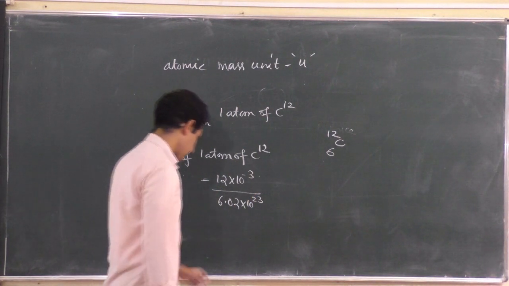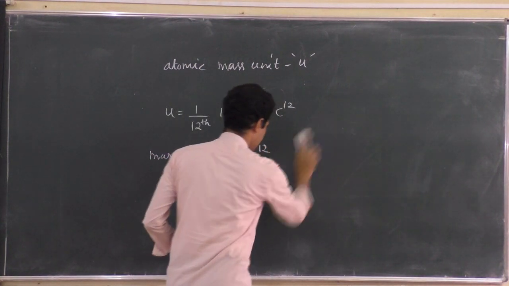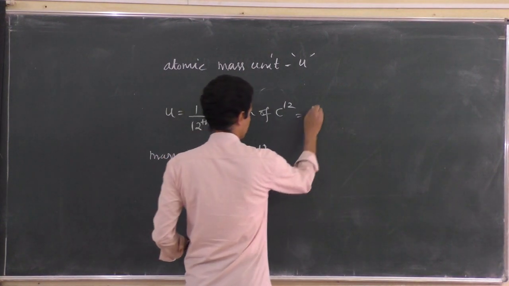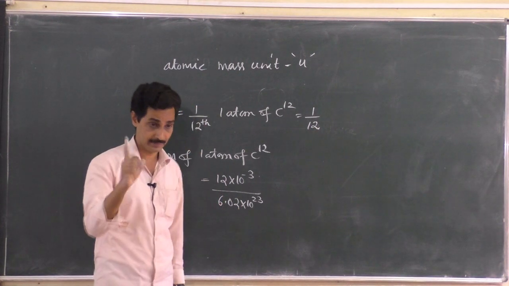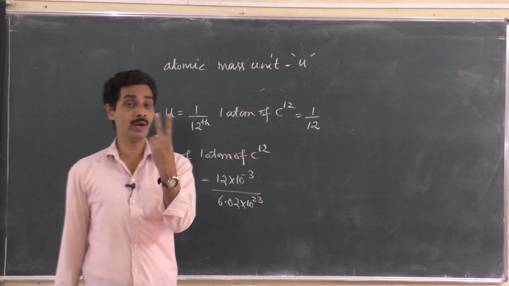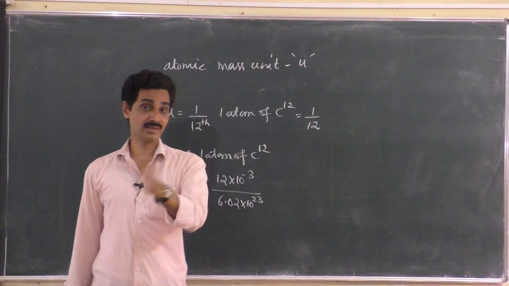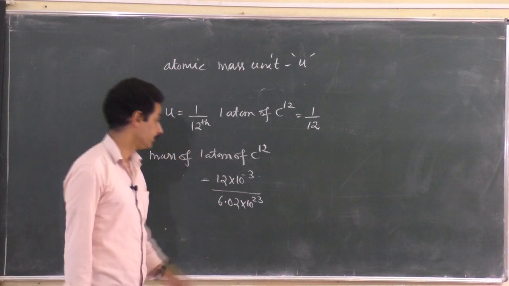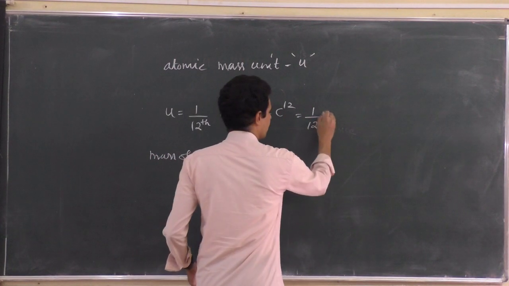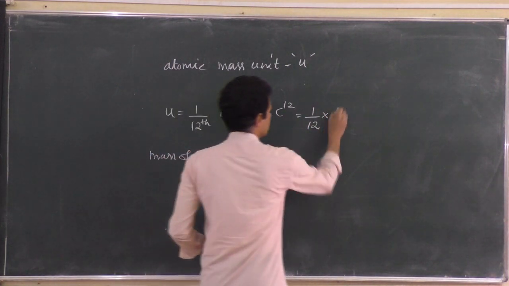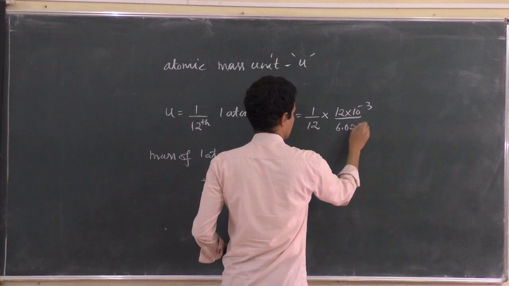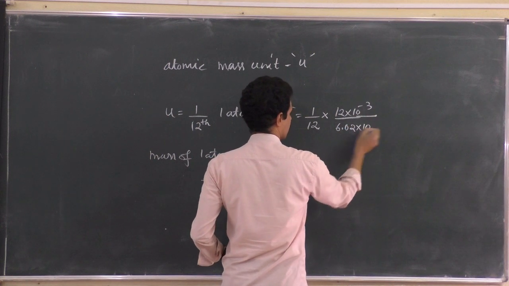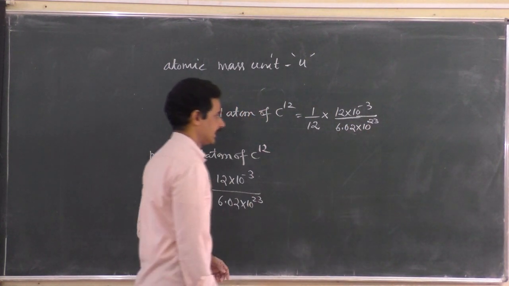But what is the atomic mass unit? It is 1 by 12th of the mass of 1 atom of carbon-12. Divide it by 12, because this gives the mass of 1 atom, but 1 atom contains 12 particles inside, 6 neutrons and 6 protons. Share the mass among them. 1 by 12th of 12 gram for 1 mole.